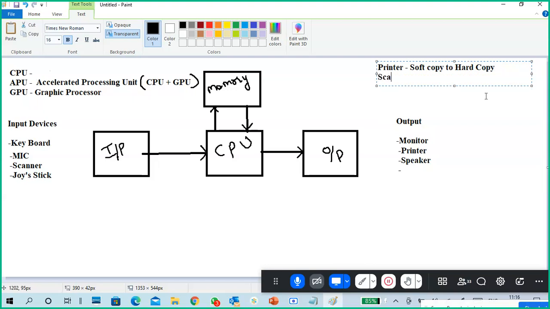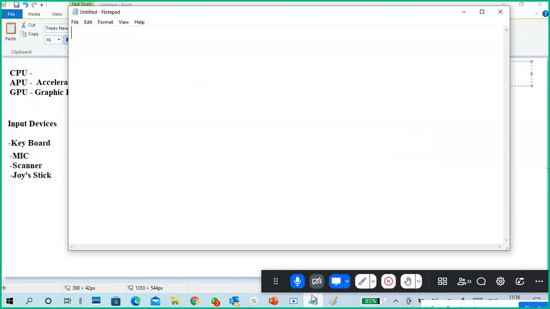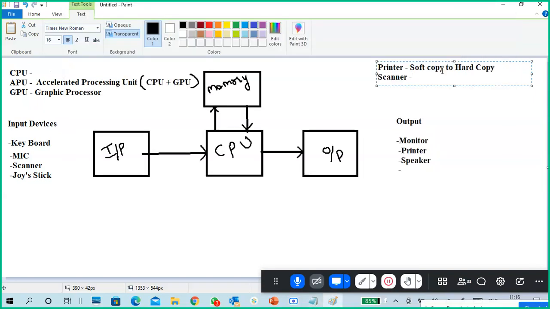So what is a scanner? Because we know the printer, we know the scanner, but when someone asks a question, how to tell an answer. So soft copy means a document in your system or a pen drive or a mobile phone. Hard copy is paper format, print format. Scanner: I have some document, like my education document, or maybe a paper.